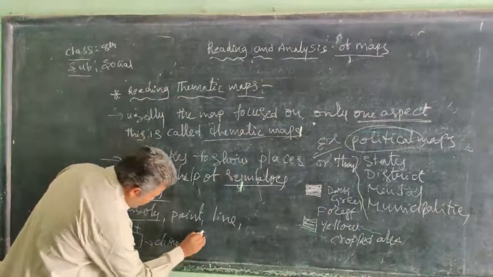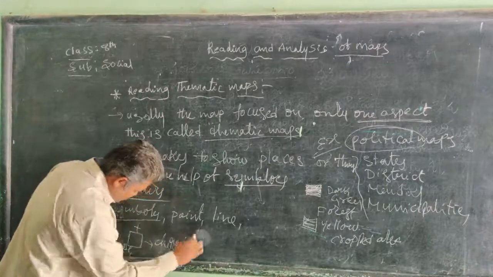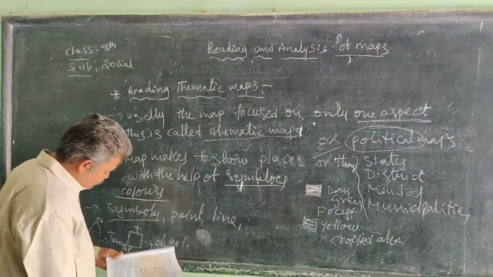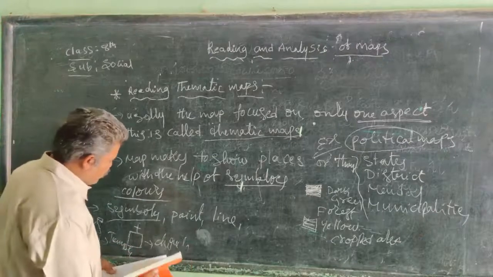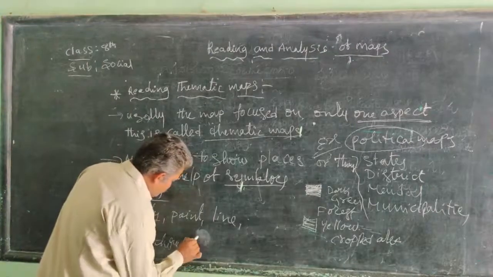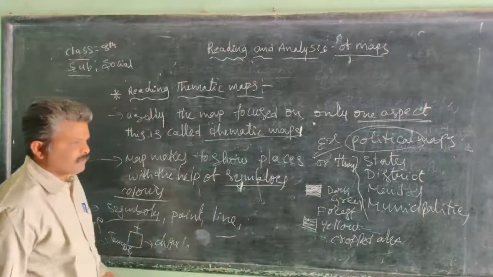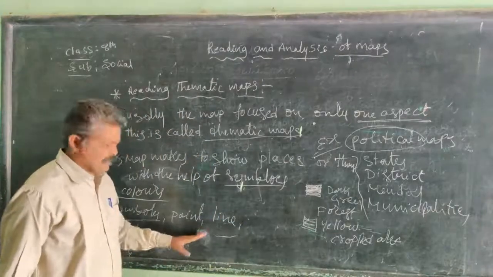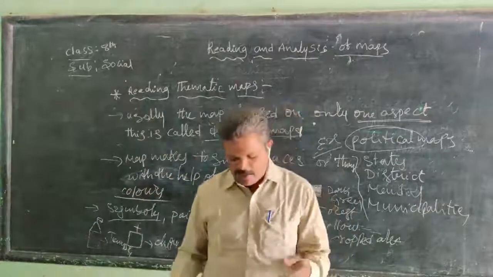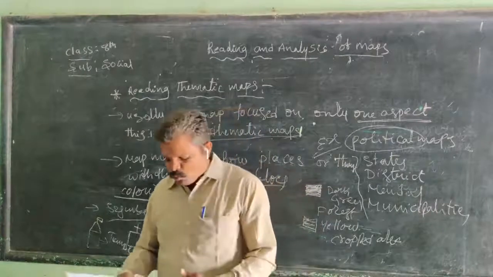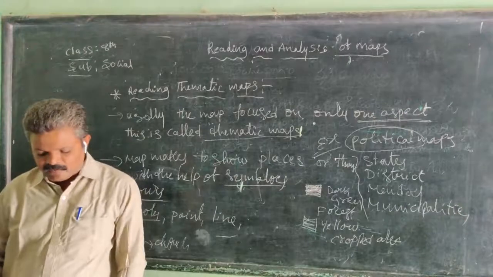Point, this is the point. Point and line also are there. We use symbols while preparing a map. So the quantity data can be represented by the dot method, circle, graphs, charts.